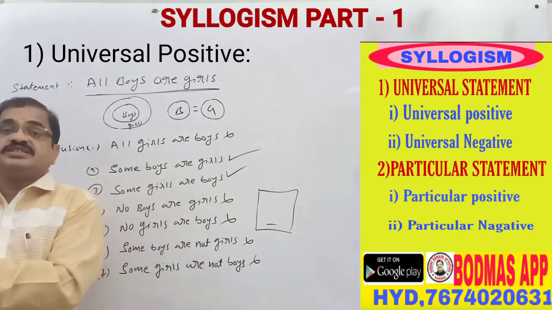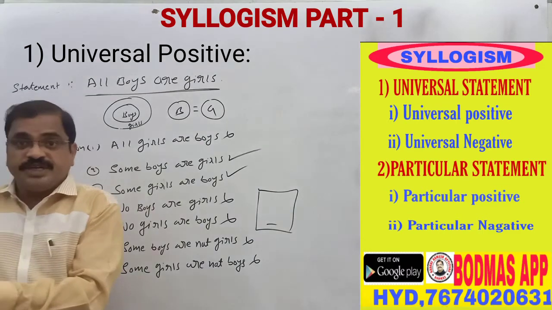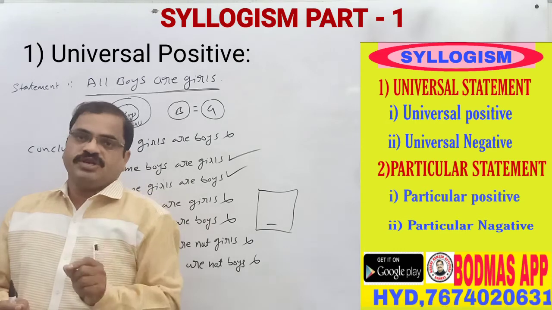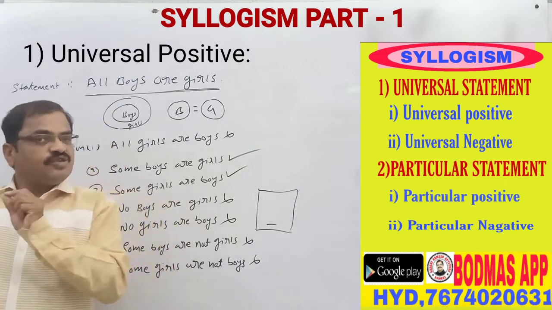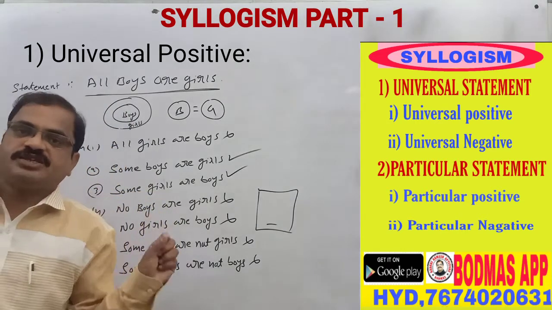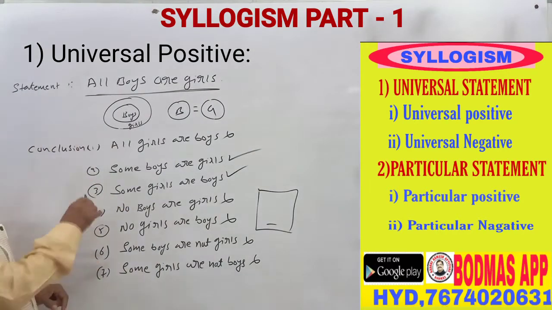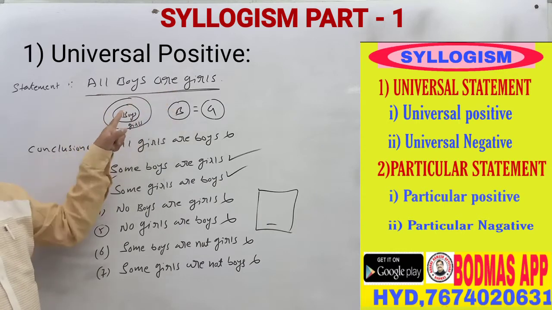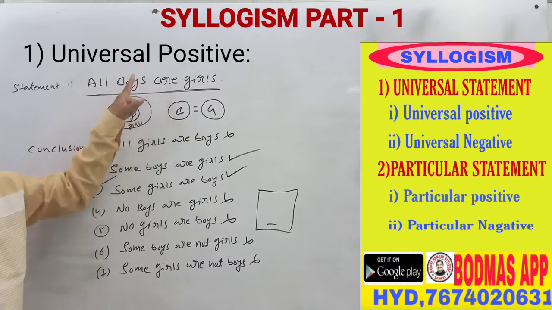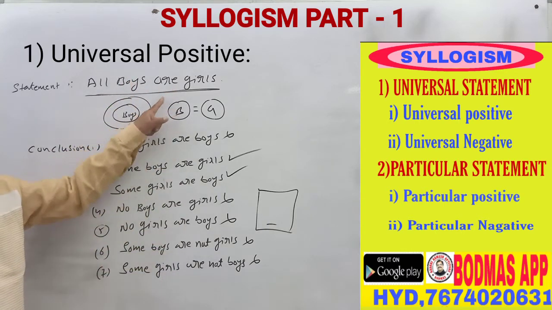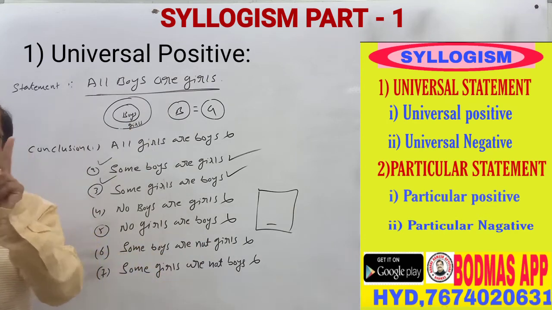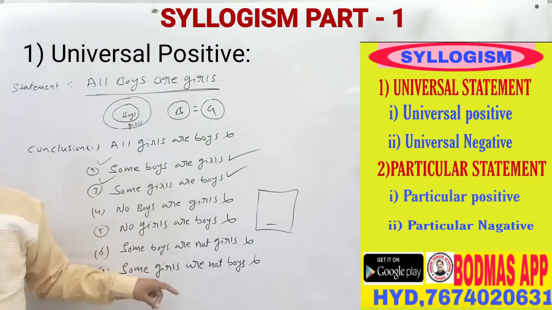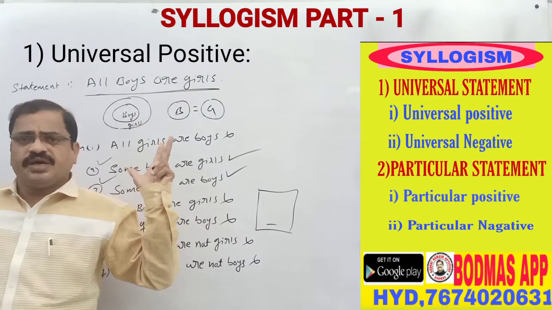When there is 100% chance, then only we have to accept the answer. If it is not 100%, we don't accept it. Out of 7, only 2 possibilities give 100% satisfaction. If you remember this, then any question you do, you will get the right answer.